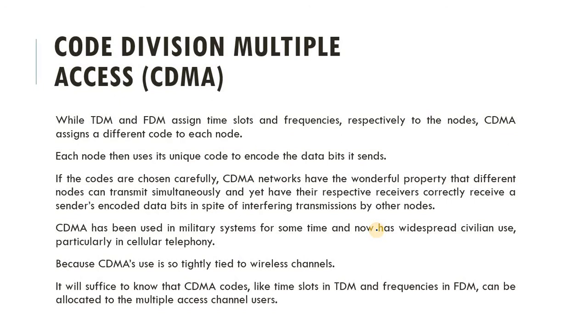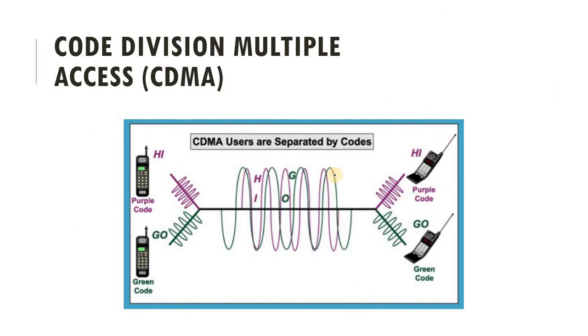As I said, in CDMA, suppose these two people are communicating with each other and this one wants to send a message to this person, and the second person wants to communicate with this second person. So we are sending the codes. Here the node has some code. Suppose it wants to send a hi message. With the hi, suppose the purple code is applied. That is some kind of encoding. So the message is encoded with that code and transmitted over the network. Same here, the green code is applied on the go message and that message is transmitted over the network.